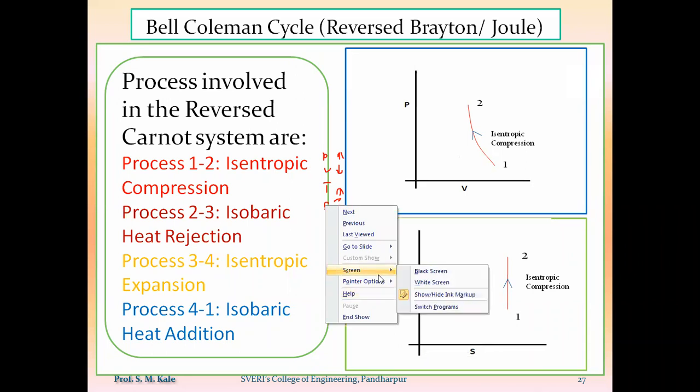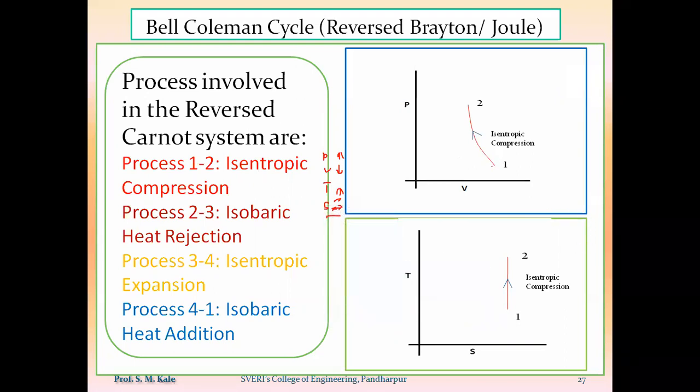Now what we can say related to Bell-Coleman cycle. As air is used as a refrigerant, during suction stroke of compressor, air is sucked inside the compressor, that will be compressed isentropically. And because of this isentropic compression, the pressure on the air increases from P1 to P2. Specific volume of air decreases, while temperature of the air increases from T1 to T2, by keeping entropy as a constant parameter.